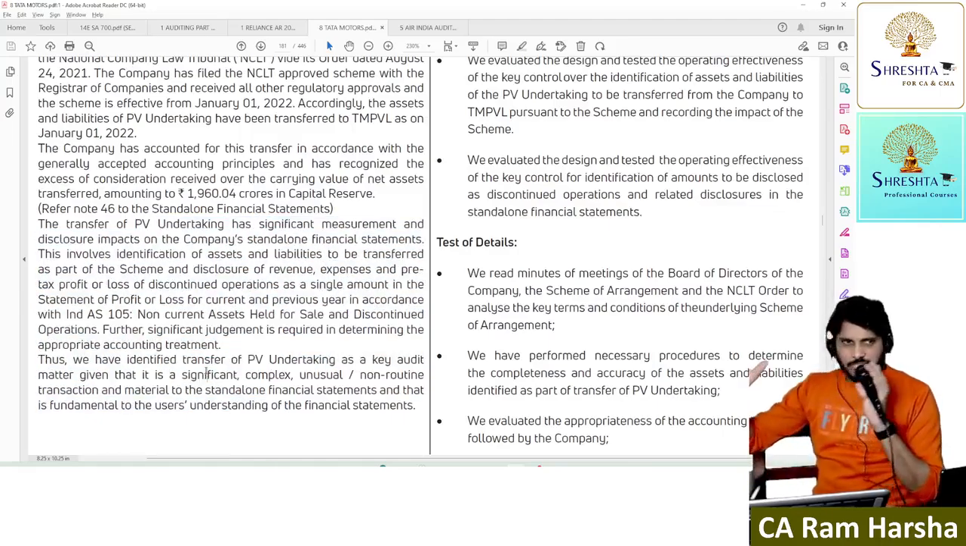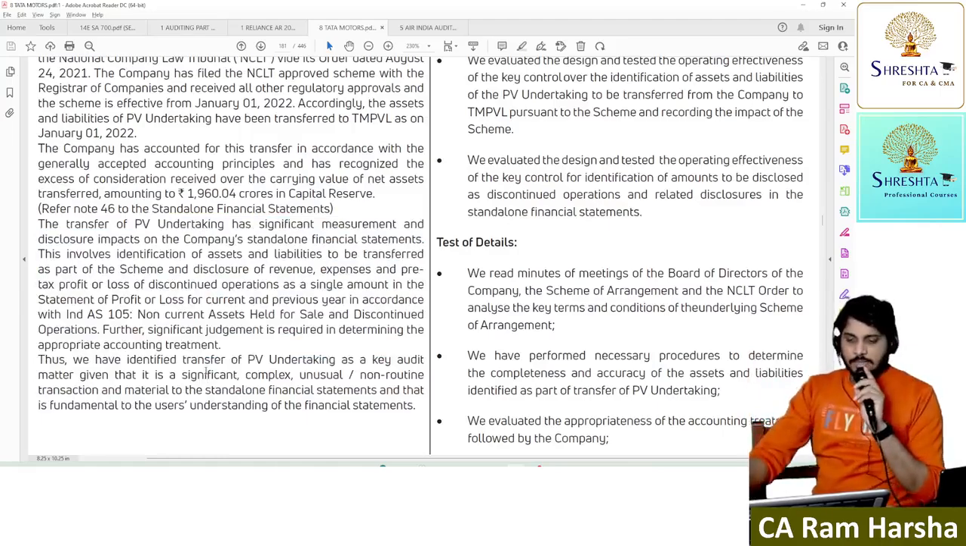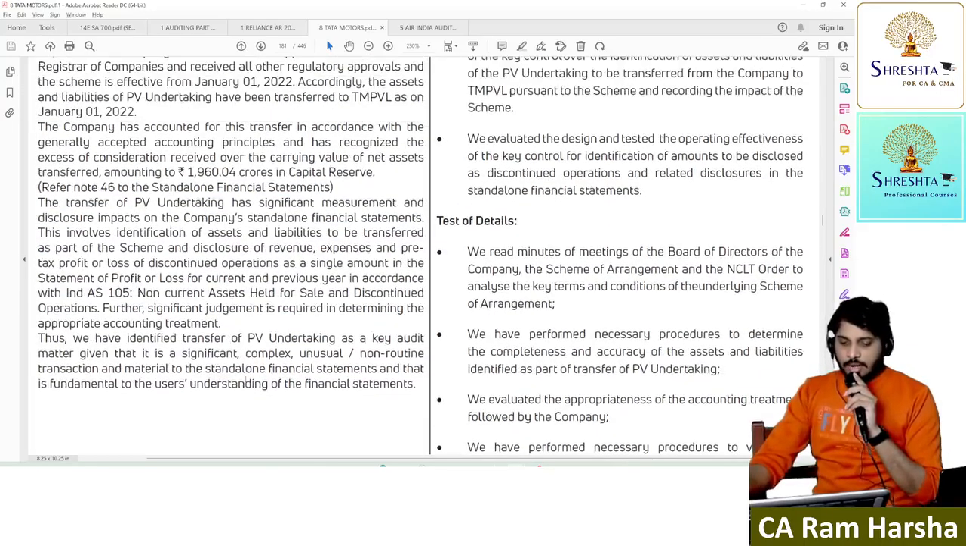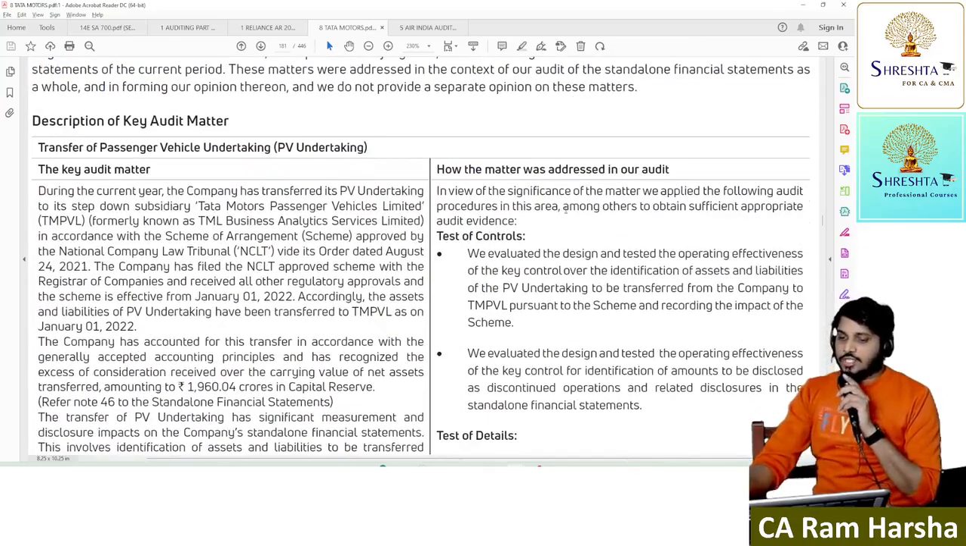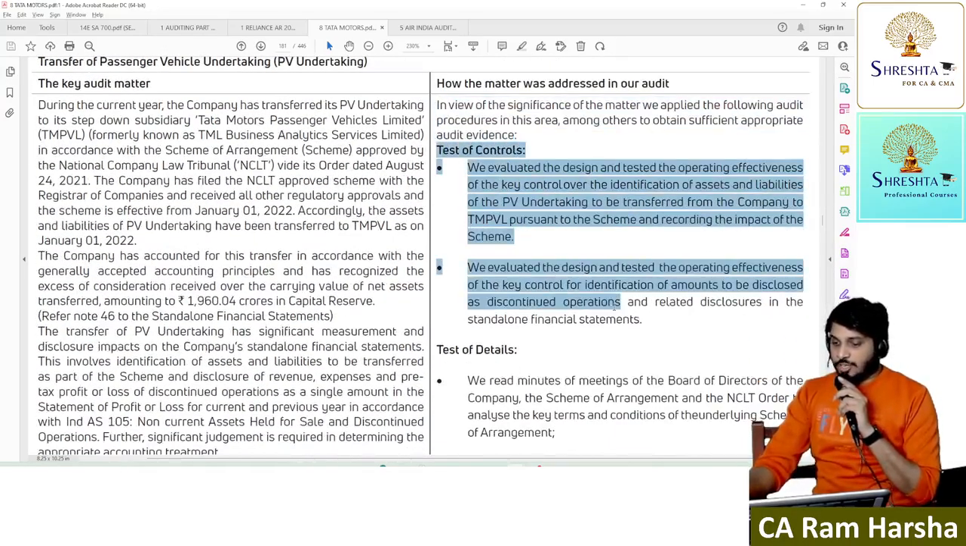So since this involves so many things, in Tata Motors the auditors felt this is fundamental to users' understanding, very important. So what did the auditors do, how was this matter addressed? We performed the following audit procedures. First, they verified the test of controls.